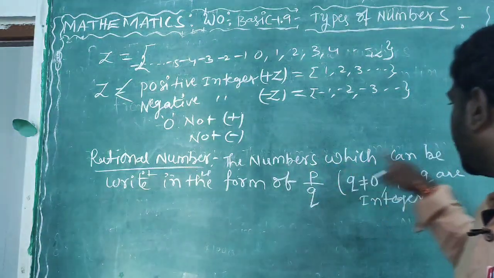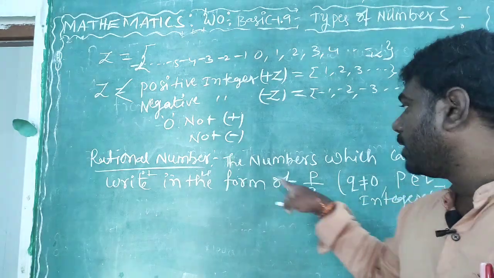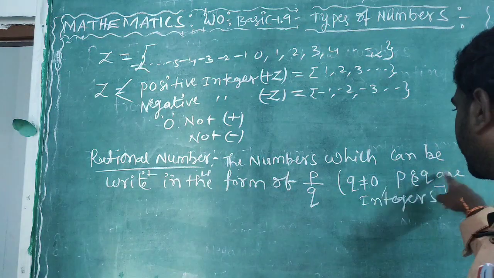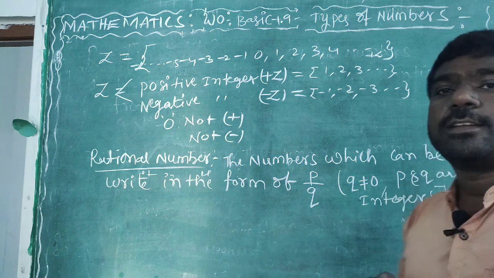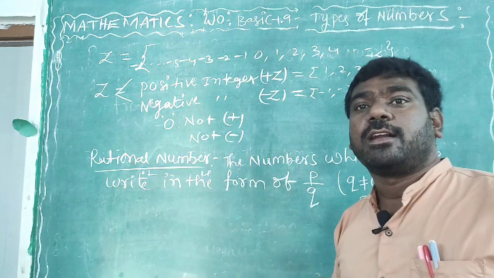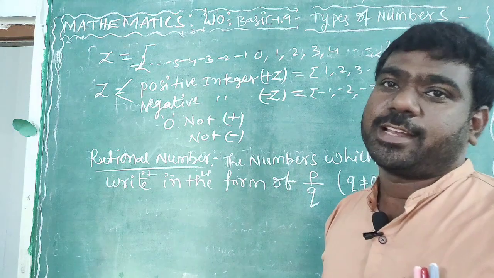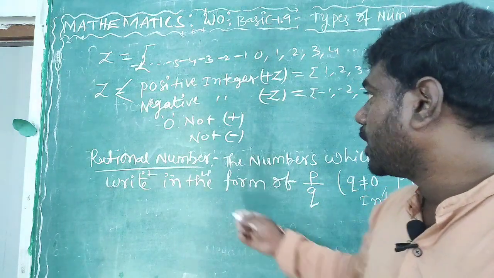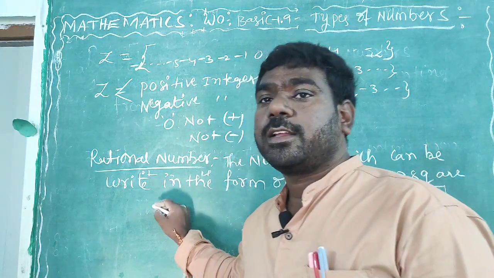The number which can be written in the form of p by q, where q is not equal to 0 and p and q are integers, such types of numbers are called rational numbers.